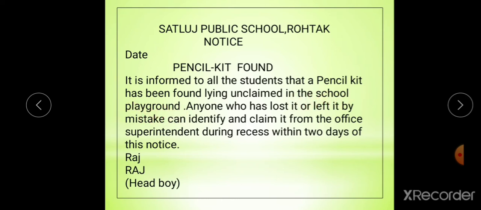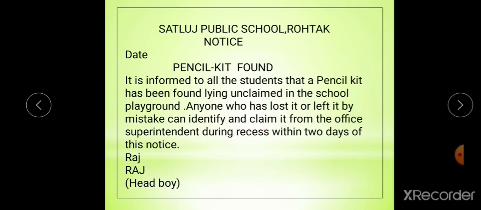In the school playground, it's a place. Now, students, anyone who has lost it or left it by mistake can identify and claim it. It's the purpose of a notice to identify the article and claim it.